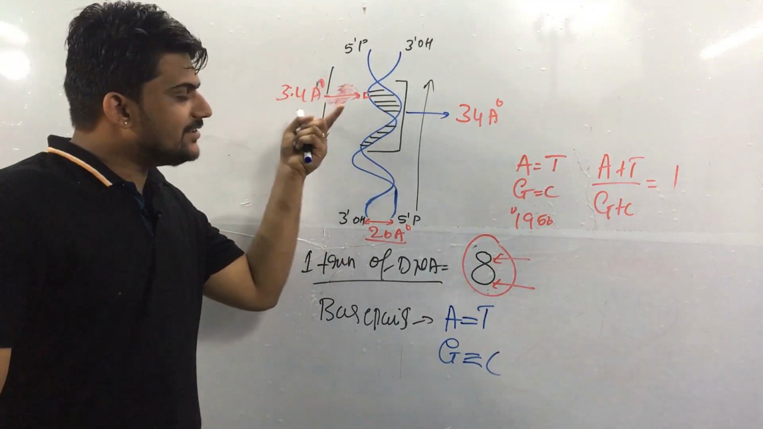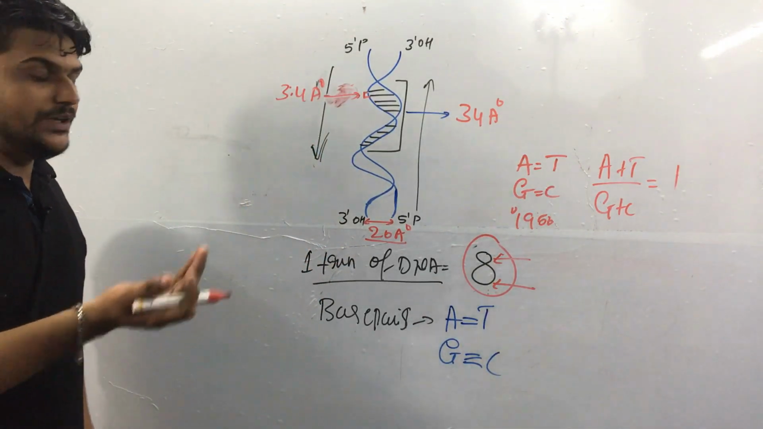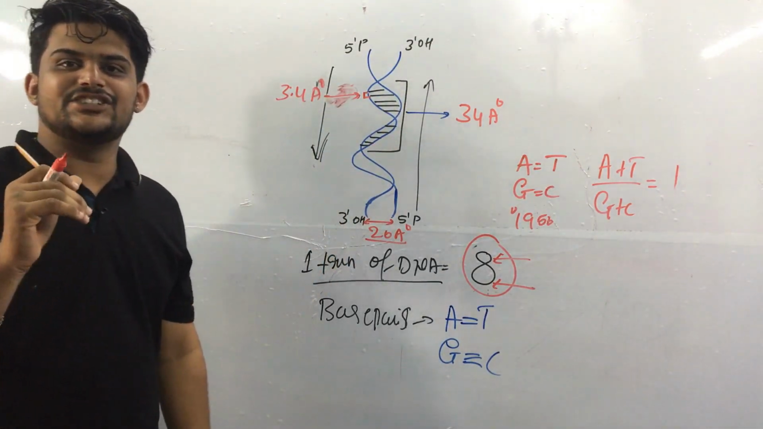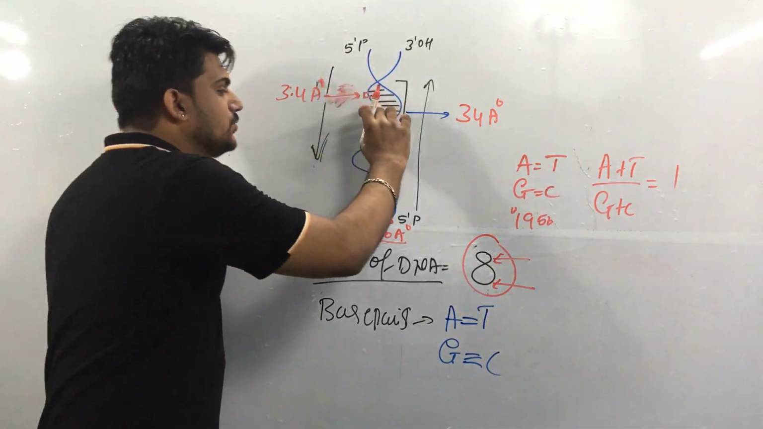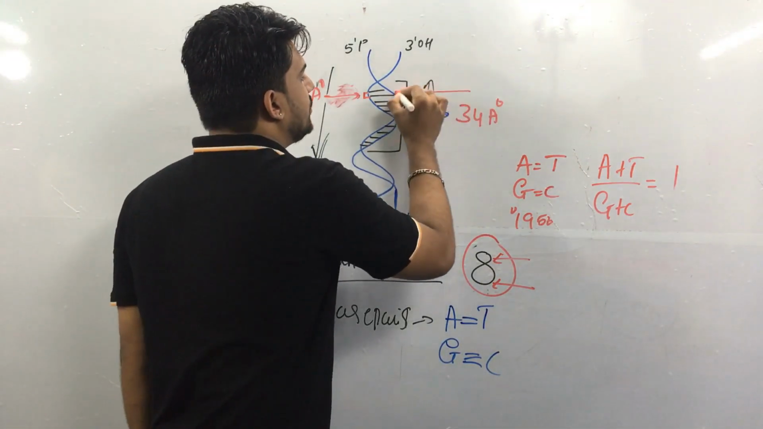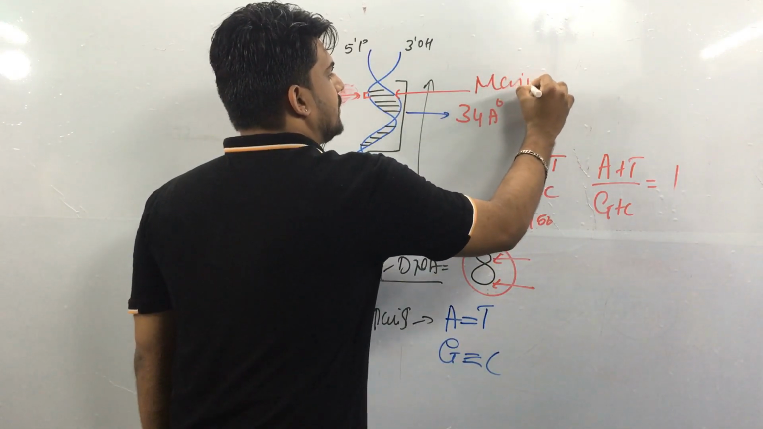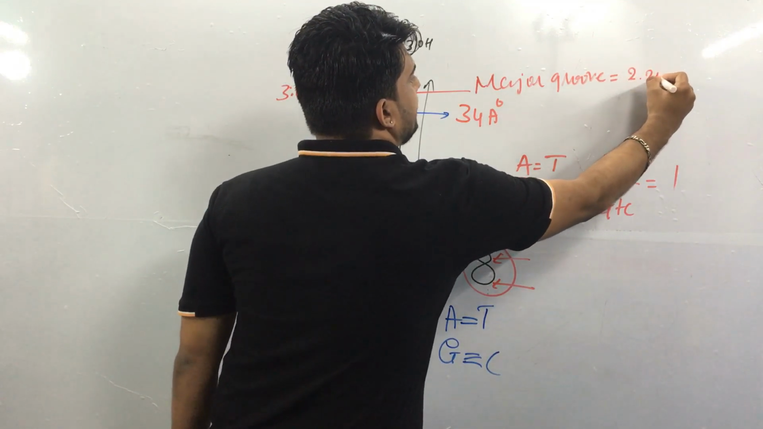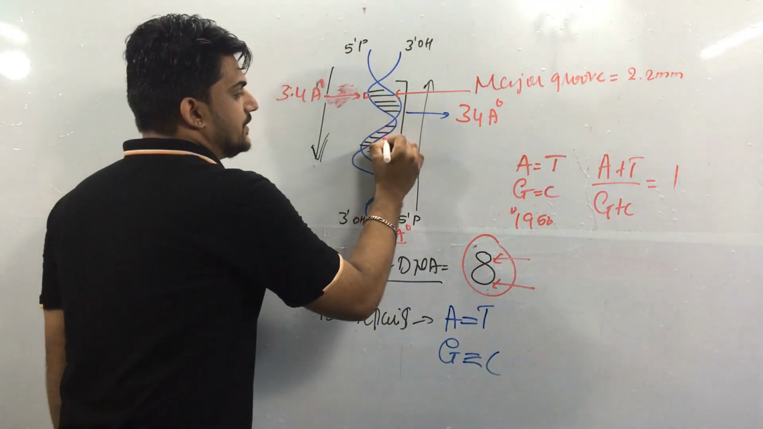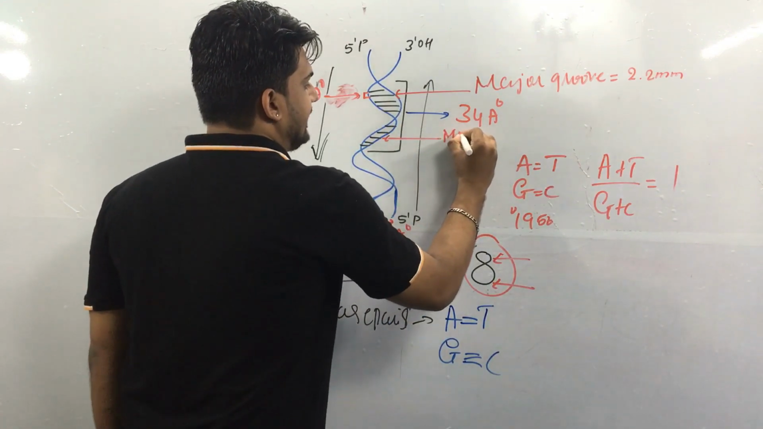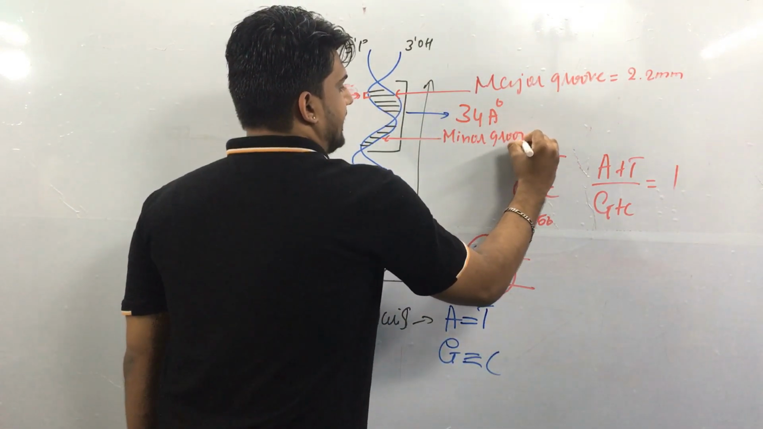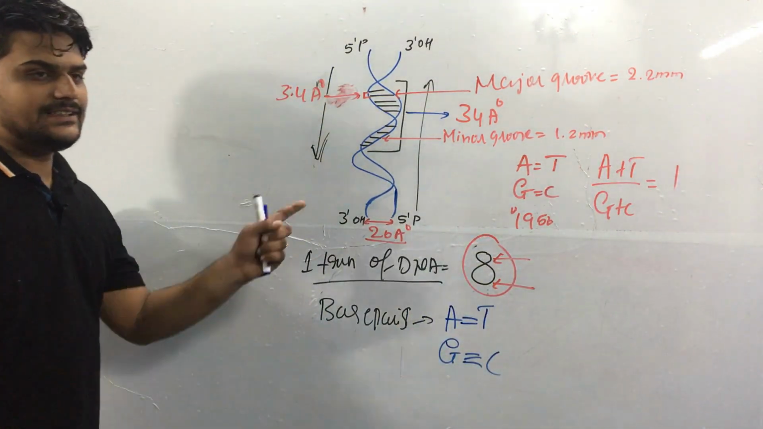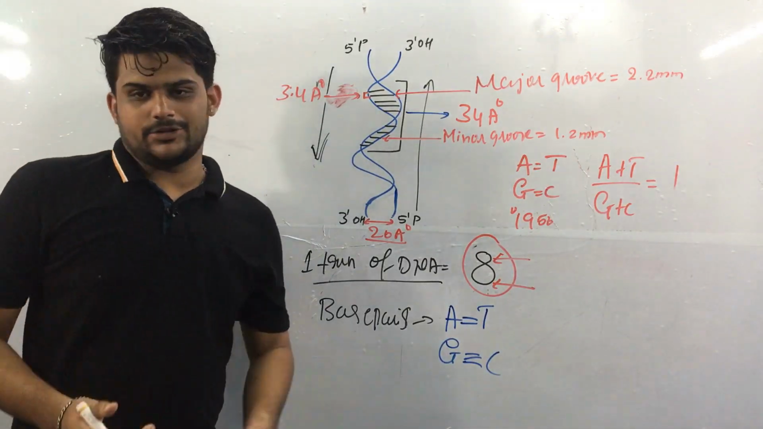So in one turn, one groove is known as one groove. Both of the grooves are of different shapes or different sizes. There will be two grooves. The bigger groove is known as the major groove. The major groove is 2.2 millimeter, and the minor groove, the lower one you can see here, is 1.2 millimeter. So this is the sixth important character.